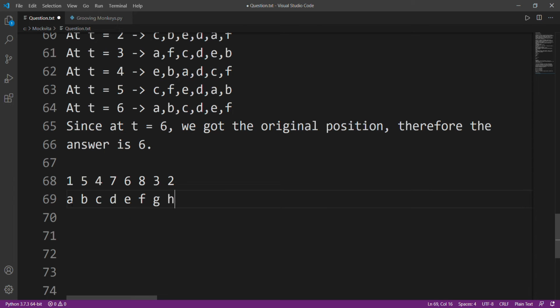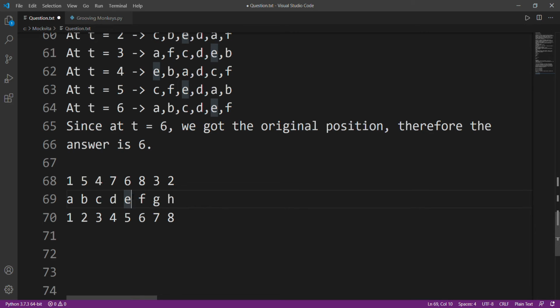So A first moves to the position of C. Sorry, A will stay at its position. What about C? Sorry, what about B? B goes to the fifth position. I'll need to do my indexes again. Just keep the count in your mind. So B will move to position 5, so it will come to E.